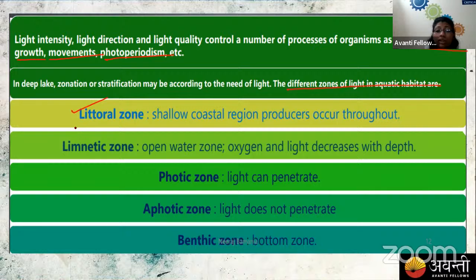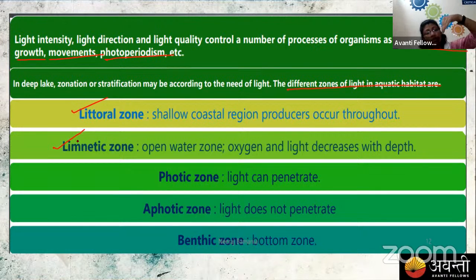First is the littoral zone. The littoral zone is the shallow coastal region where we have land as well as water. Then the limnetic region. The limnetic region is where the water has depth.